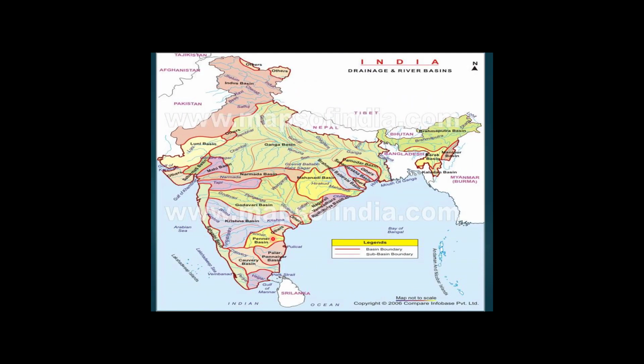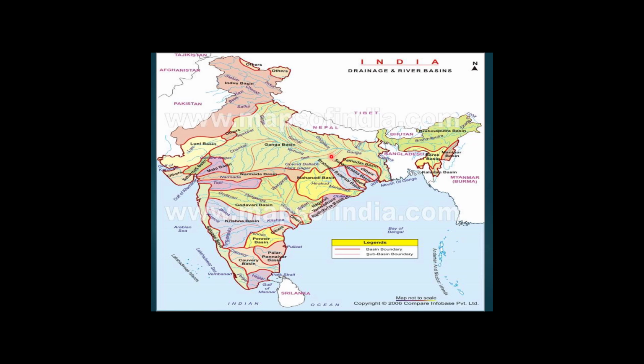Now look at this physical map of India. You can see the different river basins. The biggest one you can find here, this is the Ganga basin, this is the Indus river basin. All the tributaries of Indus are flowing here. This is the Brahmaputra river basin, this is the Manipur basin, here Mahanadi basin, Narmada river basin, Tapi river basin, Mahi river basin, Sabarmati river basin, Godavari, Krishna, Kaveri. There are many rivers you can find here in this map. These are the different river basins.